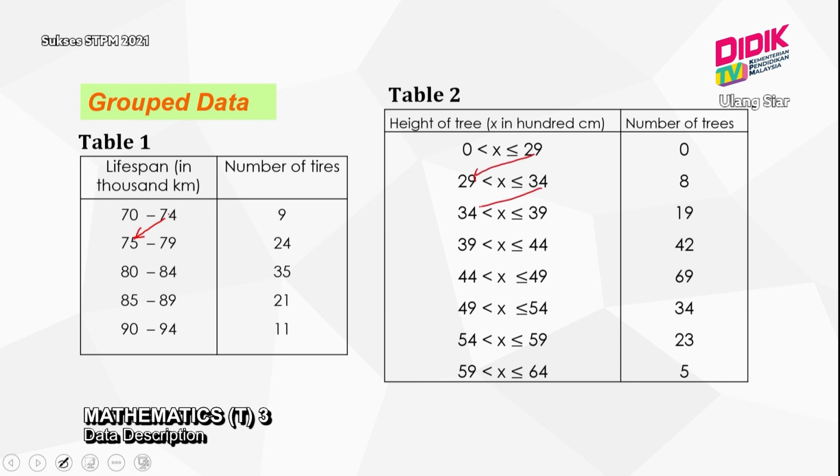From this, you should know that the 70 shows you class limits, whereas the 29 shows you class boundaries.